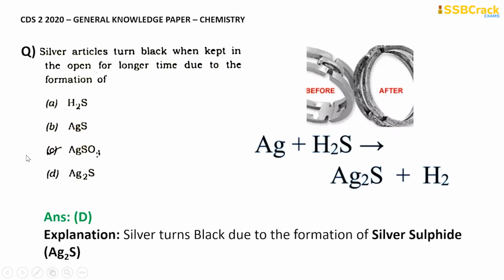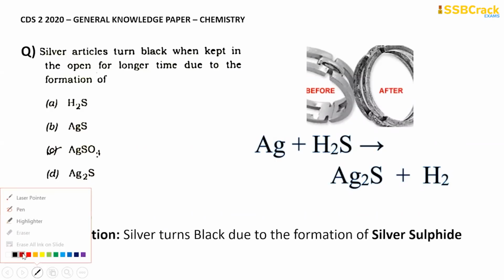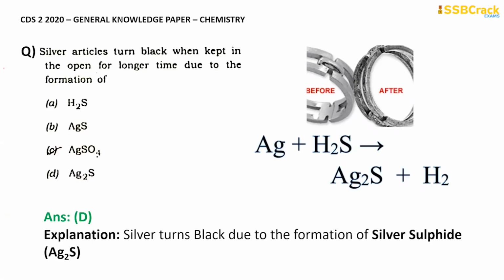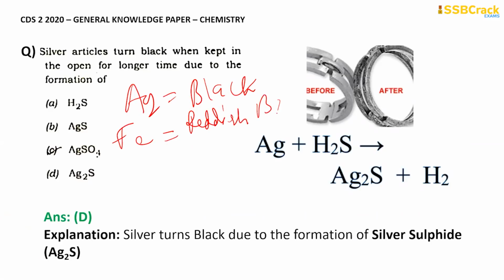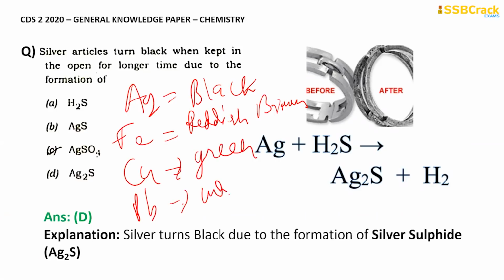Apart from this, my advice will be to remember the color of corrosion for the important elements. You saw silver develops black color. Similarly iron becomes reddish brown. Copper develops green color. Lead develops white color. This time they have asked about silver, next time they can ask you about iron, copper, lead, anything. So you have to be prepared from all directions.